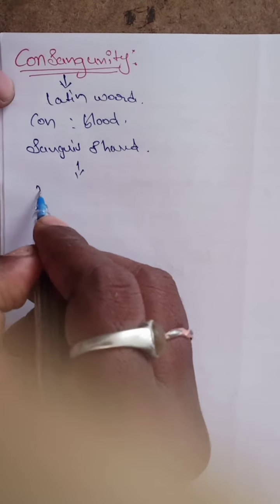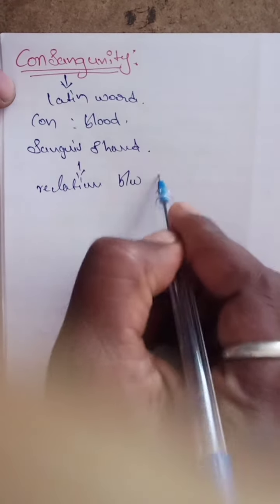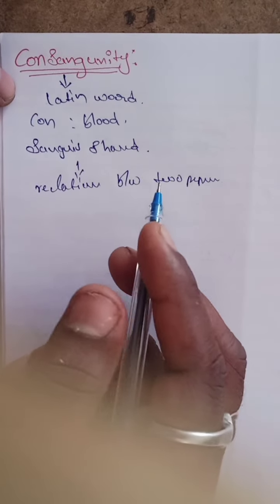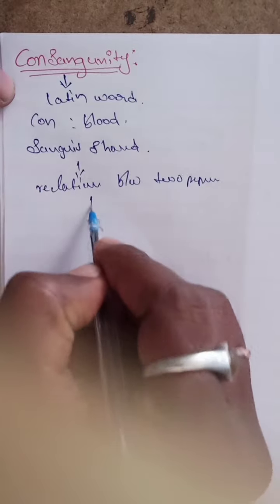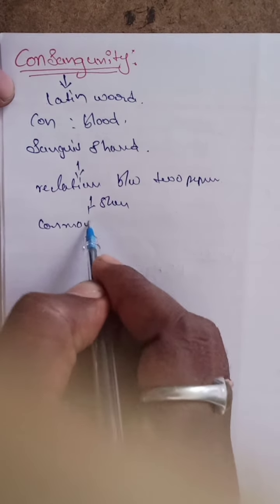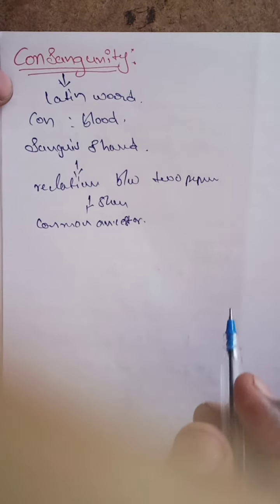It is the relationship between two people who share a common ancestor. Sharing a common ancestor is known as consanguinity.